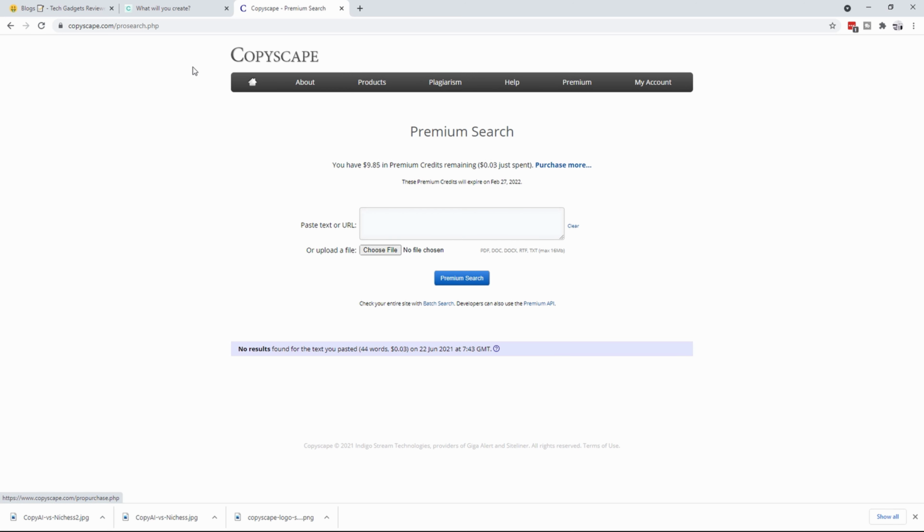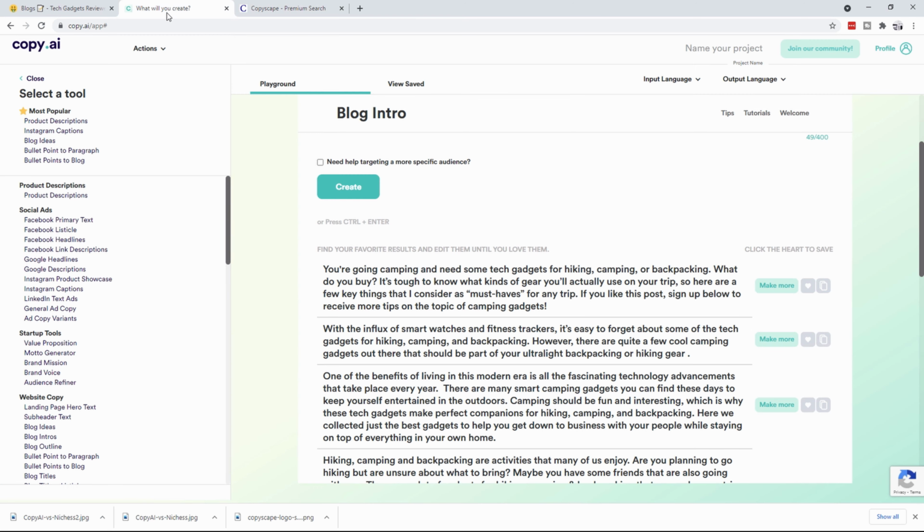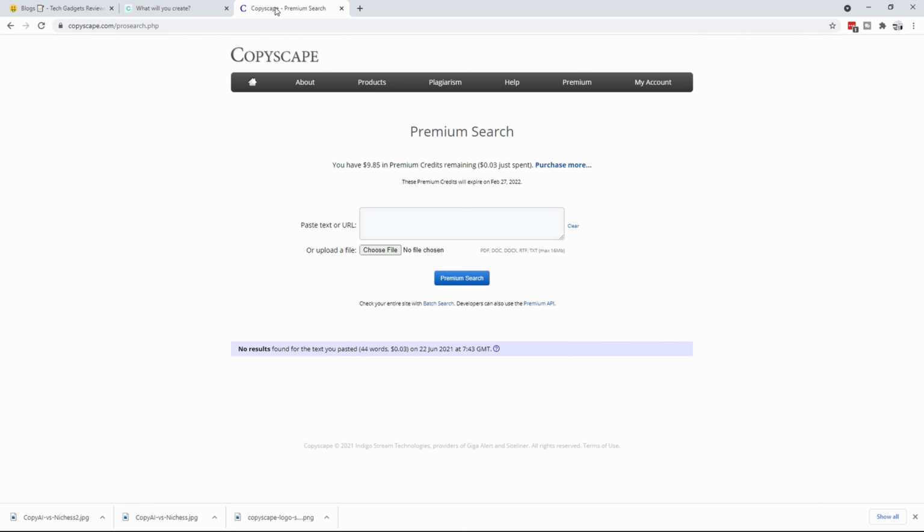So let's clear this now, and let's go to the first one for Copy AI. And let's go over to Copyscape, and let's paste it in, and we'll do a premium search. And it didn't find anything either. So you can see that both of these are quite comparable when it comes to creating blog intros.